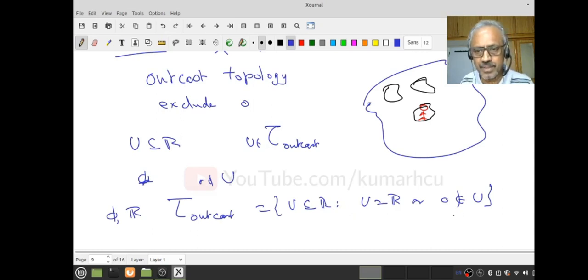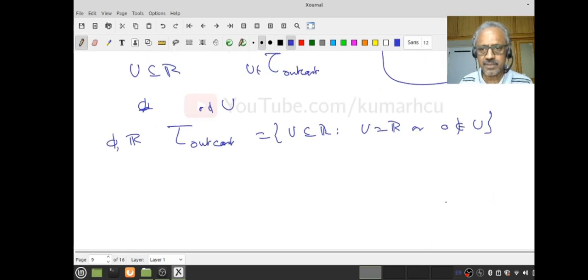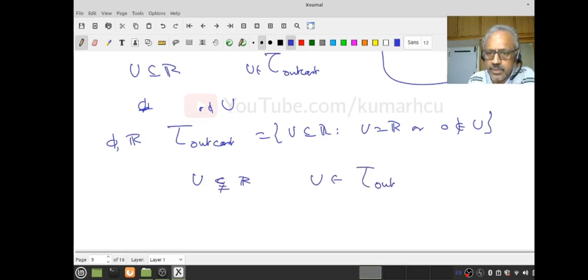What does that mean? Think carefully before we say whether it's a topology or not. Let us play with it. Suppose I say U is a proper subset of R and U belongs to tau outcast. What does that mean? It's not R, but it belongs to this, therefore this happens if and only if 0 is not in U.